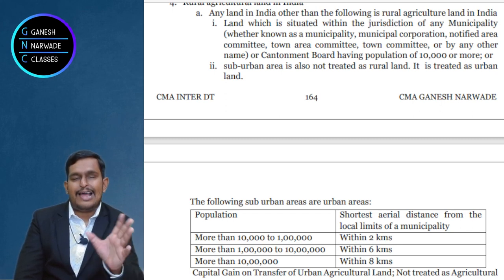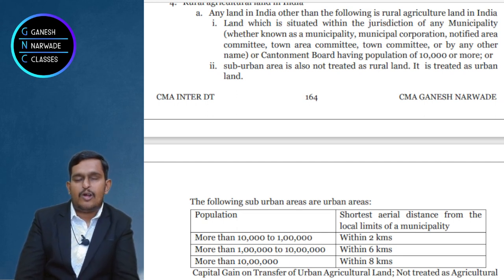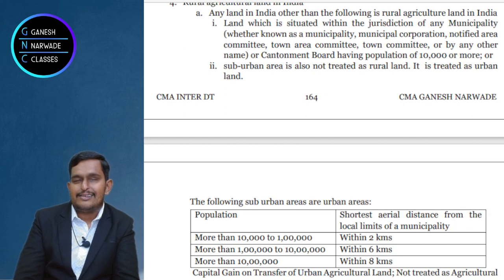Suppose there is a land in a rural area, but it is not used for agricultural purpose. There is a land in a rural area, a village only. It is used as a sports ground. Chalo, let's assume it's used for sports. Right? Now it is not used for agriculture. So if we sell that ground which is used for cricket or for kabaddi, not for agriculture, then will it be called a capital asset? The answer is yes, it will be called a capital asset.